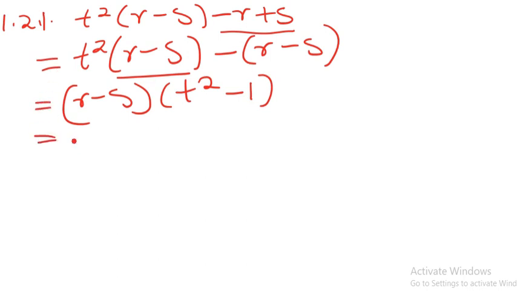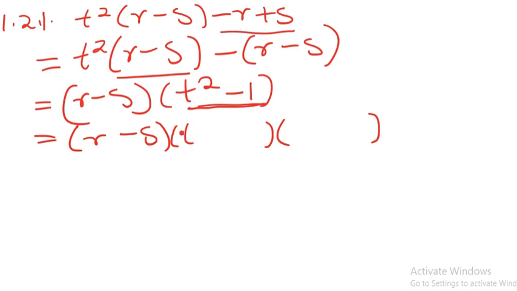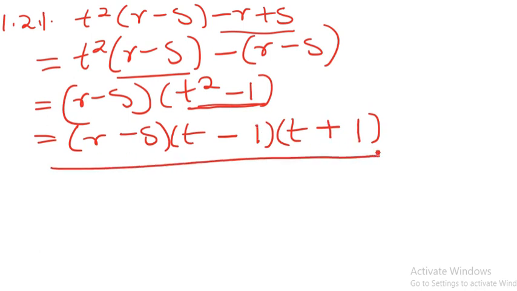What we need to do is to conclude our story here. This one is called the difference of two squares, so we can easily factorize it. To get t squared is t multiplied by t. To get negative, it's negative multiplied by positive. To get 1, it's 1 multiplied by 1. All right. So when you factorize like this, then you are done factorizing.